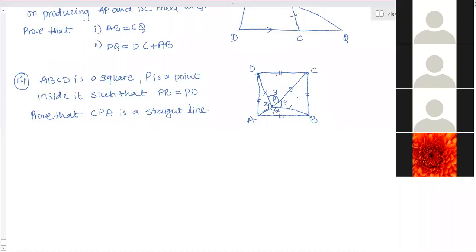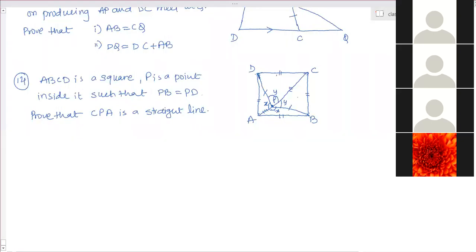Now around a point these four angles are made. So X plus Y is equal to 360? So 2x plus 2y is equal to 360. So x plus y is equal to 180. So x plus y means angle APD and angle DPC, both sum to 180. That means what? Linear pair. These two form a linear pair, and the criterion for a linear pair is that they should be on a straight line. So CPA is a straight line.